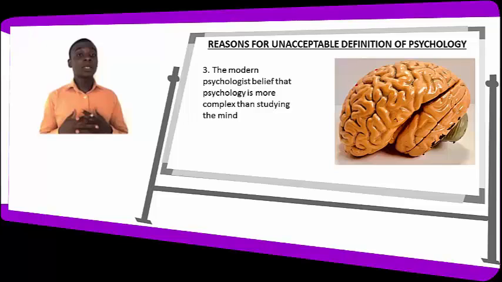These are some of the reasons that make the definition not generally acceptable by psychologists.